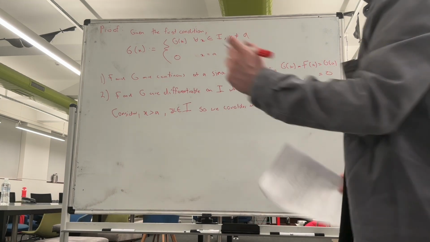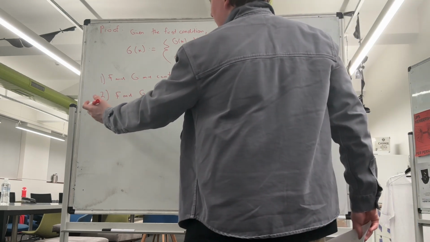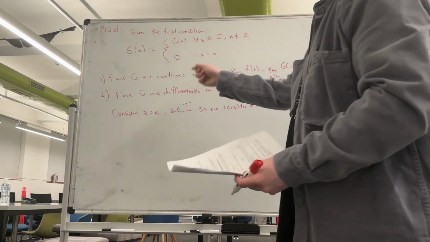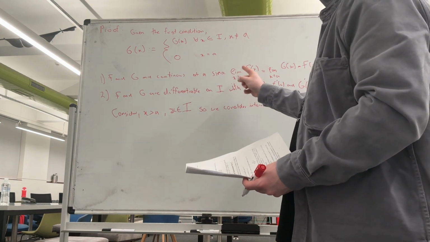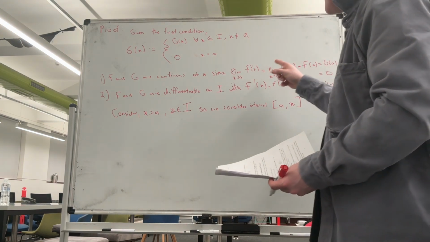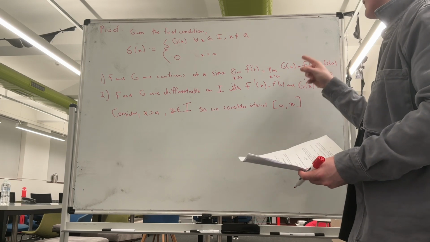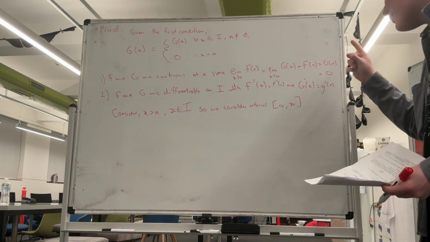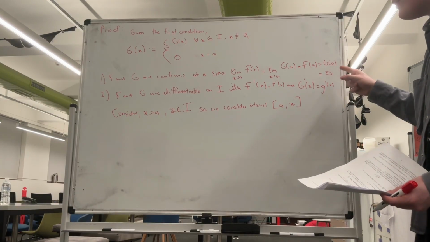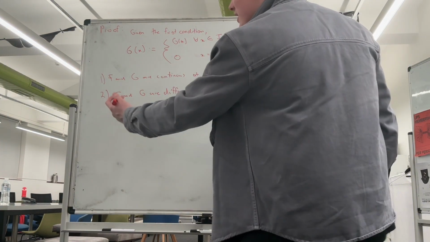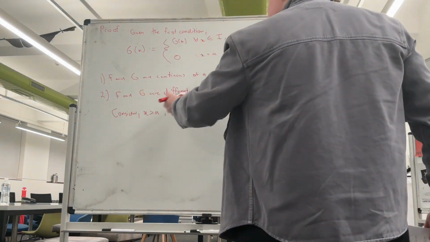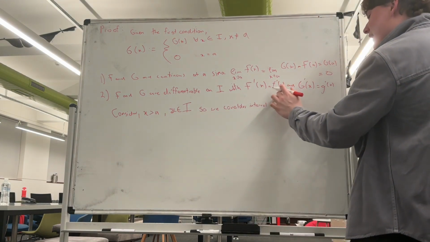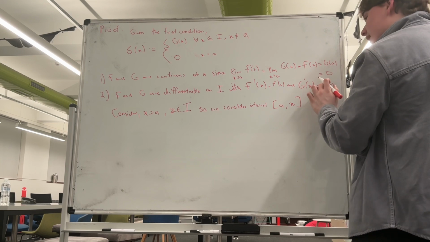And so with this, two new properties emerge. Capital F and capital G are both continuous at a, since the limit as x approaches a of capital F is equal to the limit as x approaches a of capital G, which is equal to capital F at a, which is equal to capital G at a, which is equal to 0. And our second emergent property is that capital F and capital G are differentiable on I, with capital F prime of x equaling f prime of x and capital G prime of x equaling g prime of x.